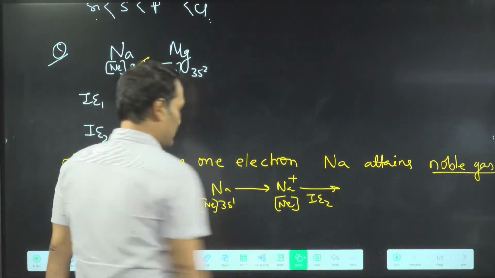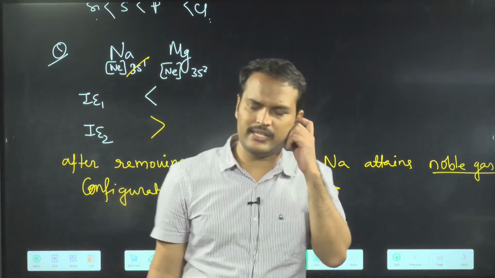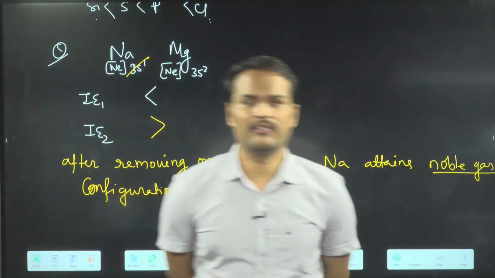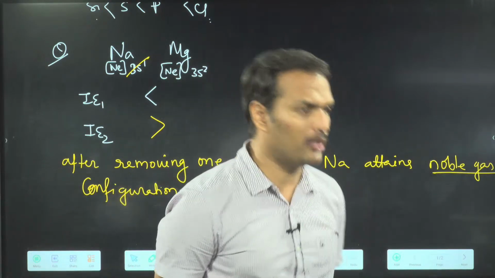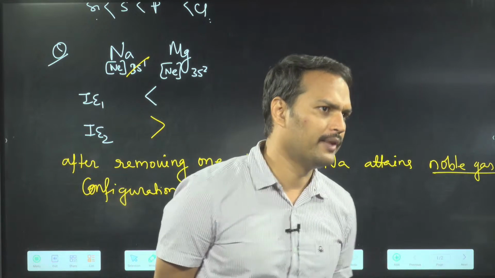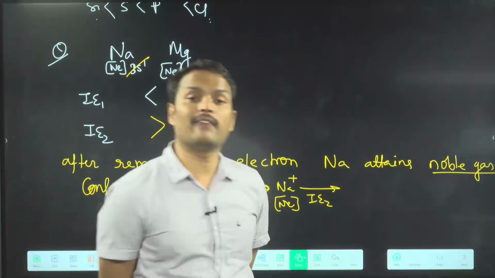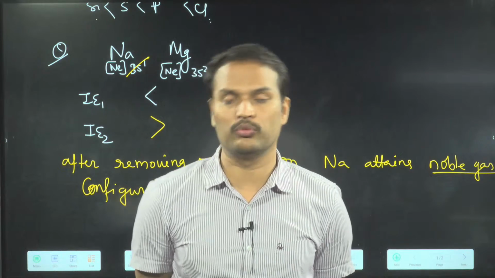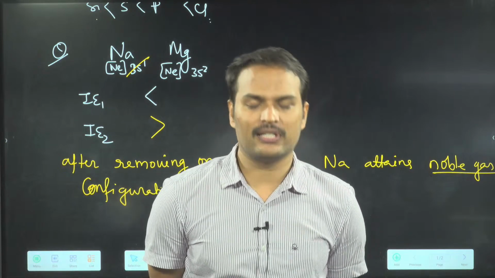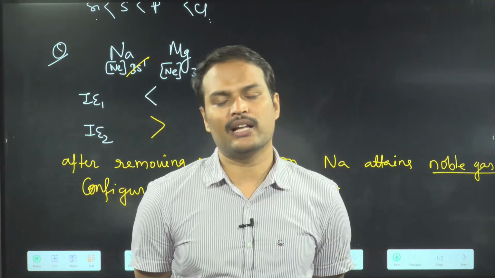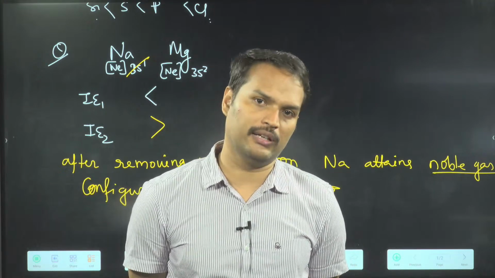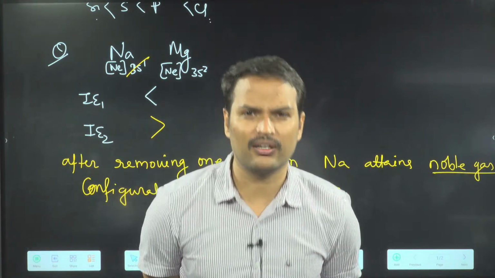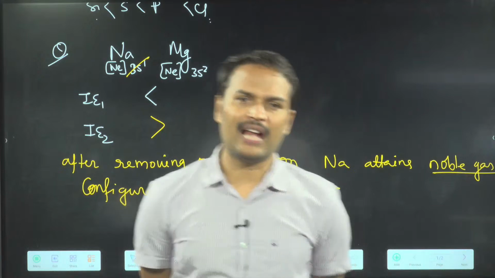Okay. So let's revise one thing quickly. What we have studied today, I will summarize it. Today we started with ionization energy. First of all, we read the definition, where we studied that isolated gaseous atom is important, minimum energy is also important. Then we studied that consecutive ionization energy always increases. IE3 is more than IE2 is more than IE1. If first ionization energy is, suppose, 300, second ionization energy will be confirmed more than 300. It can be 500, it can be 1000, it can be 1500, but it is confirmed more than 300.